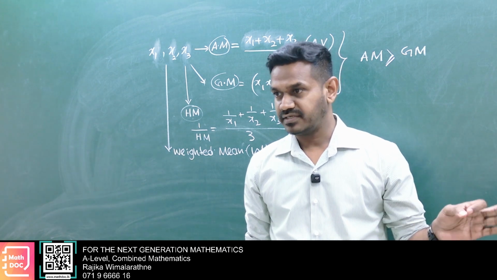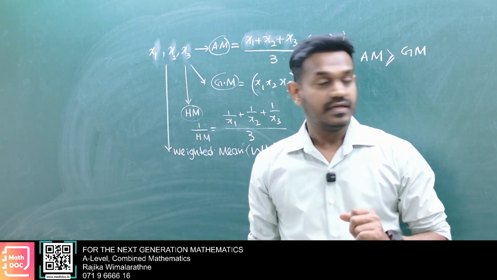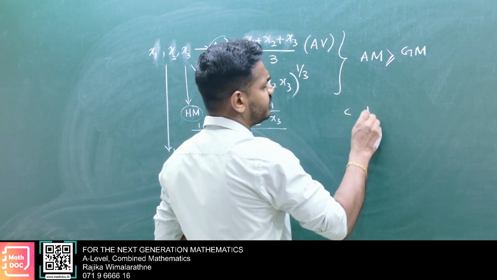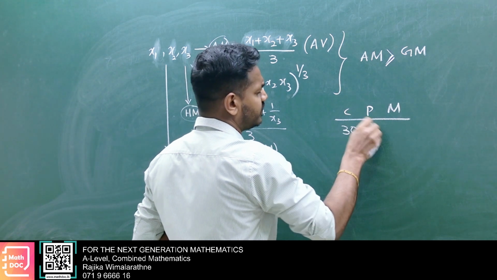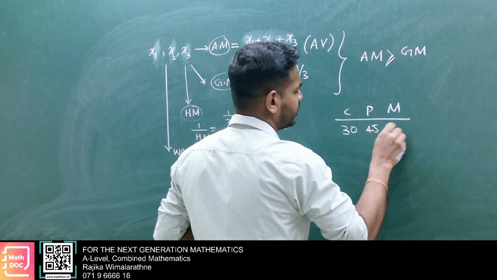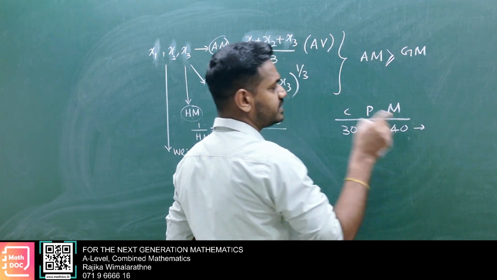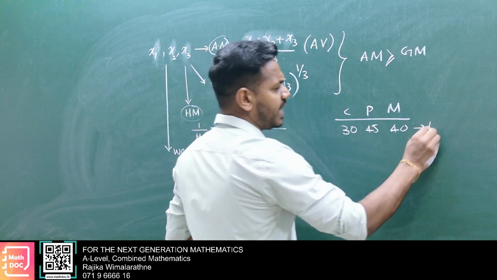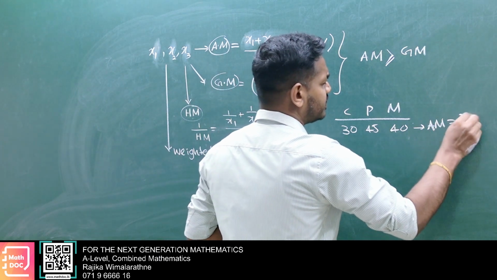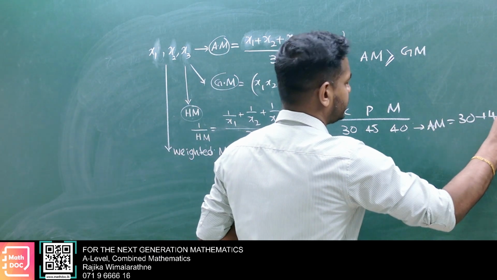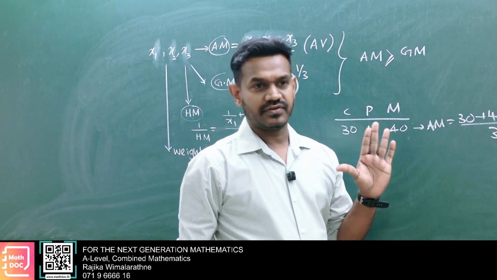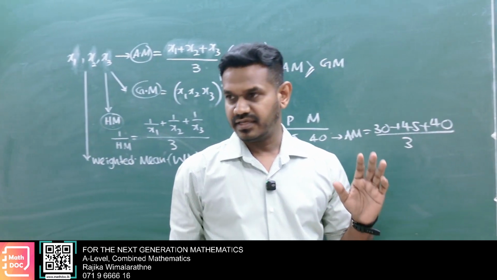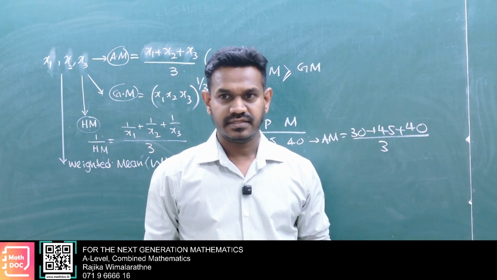Marks 30, 45, 40. Then you can easily count the average: arithmetic mean, 30 plus 45 plus 40 divided by 3. Likewise you calculate, then select the person with the highest average.